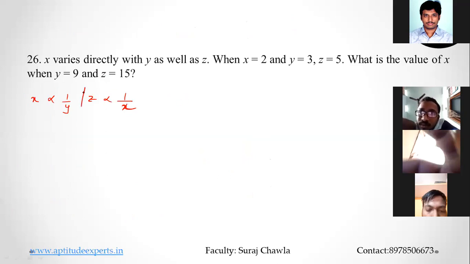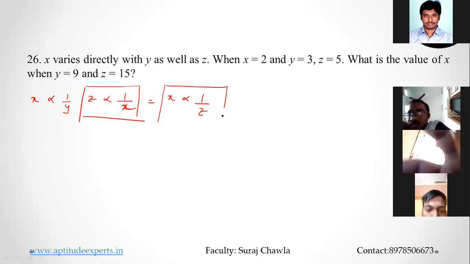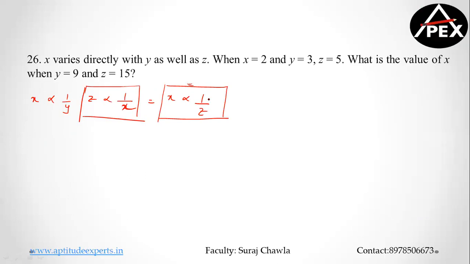Now please understand, if z is inversely proportional to x, can I say this is also equal to x is inversely proportional to z? Because both the parties are inversely proportional to each other. So if z is inversely proportional to x, I would write x is inversely proportional to z. So I can write both of them like this.